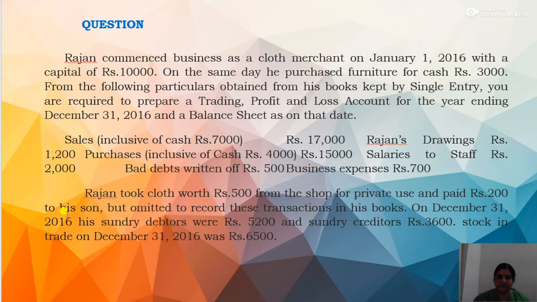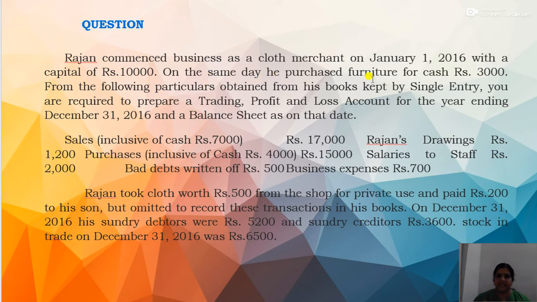On December 31st, 2016, his sundry debtors were rupees 5,200, sundry creditors rupees 3,600. Then stock in trade on December 31st, 2016 was rupees 6,500. So these are the informations, and on the basis of this information you have to prepare the final account, that is trading and profit and loss account, and also the balance sheet. Here he is commencing the business, which means we need not prepare the opening statement of affairs to find out the opening capital, because he is starting the business. So the opening capital constitutes rupees 10,000 itself. So there is no need to prepare opening statement of affairs.